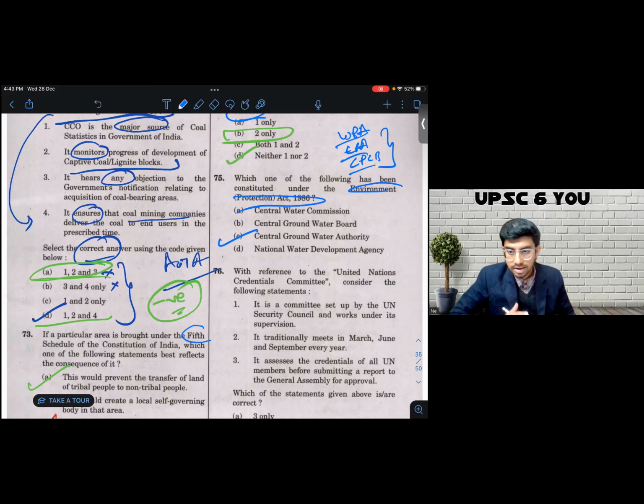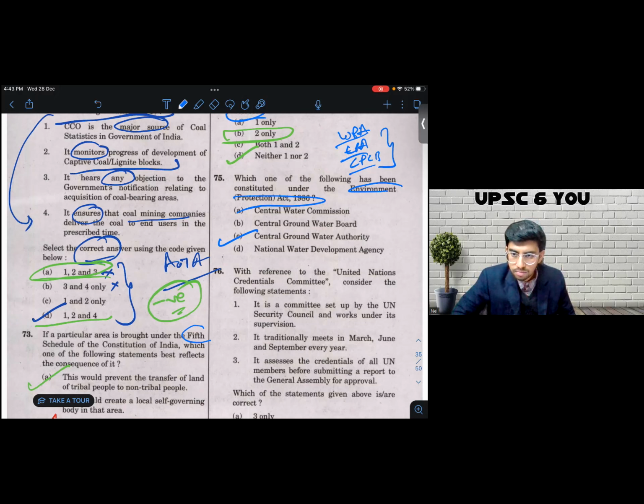Because there are chances that maybe next year UPSC makes a question exclusively on the Central Water Commission or on the Central Groundwater Board. That is how you should prepare, right? So let's say you were not directly aware of this question. You're not aware if CGWA is the body which has been constituted under the EPA.